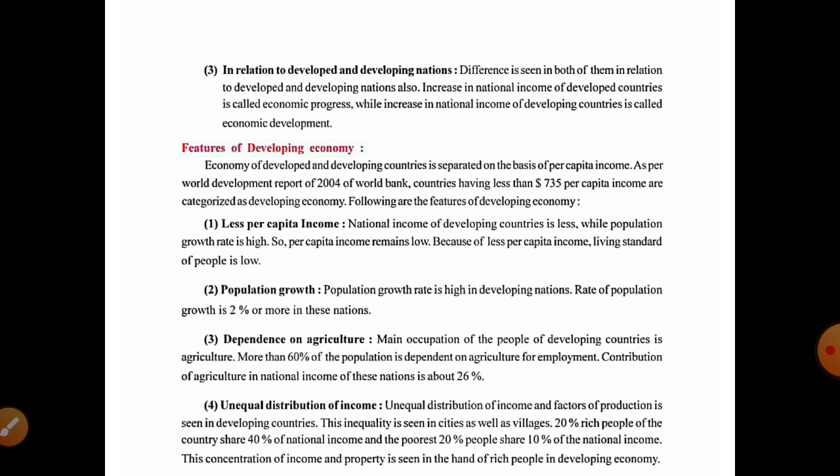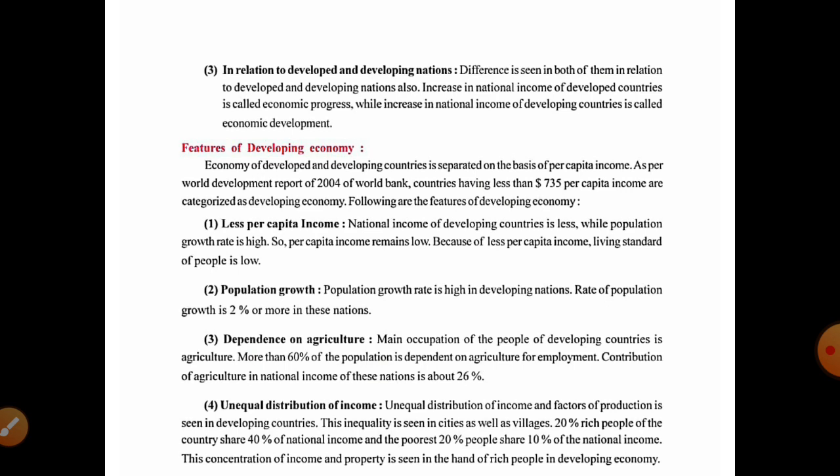Which means to increase the national income, only 26% will be contributed by agriculture. Next one, unequal distribution of income, which we can see in our areas. Some are having 2000, 4000 per day. Some employments earn 2000, 4000 rupees per day, and on the other side, some agricultural workers earn only 200, 300 rupees.